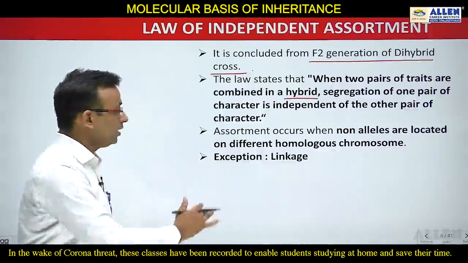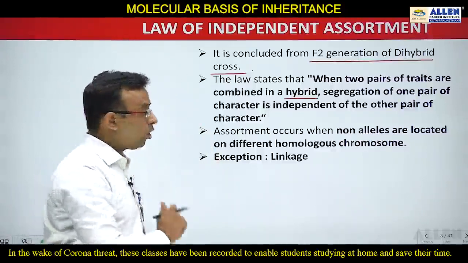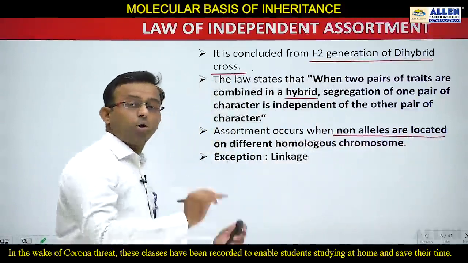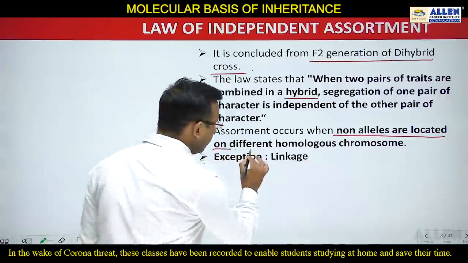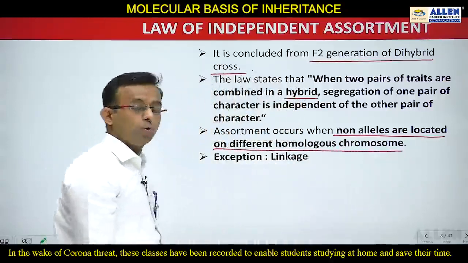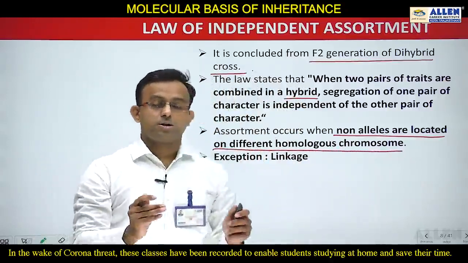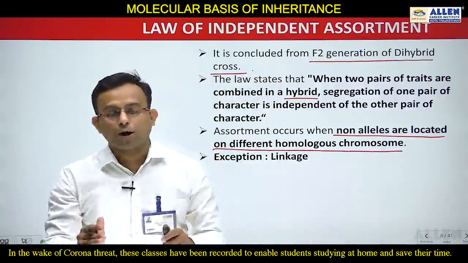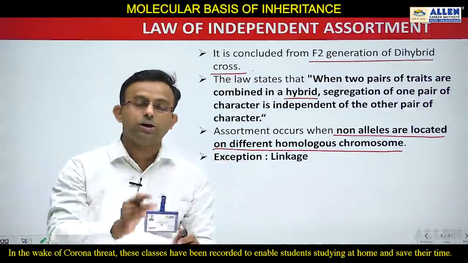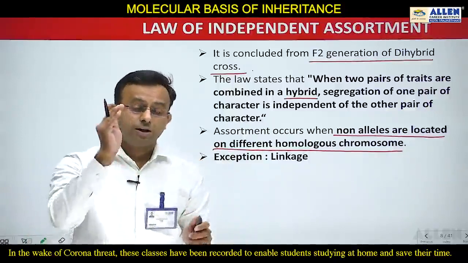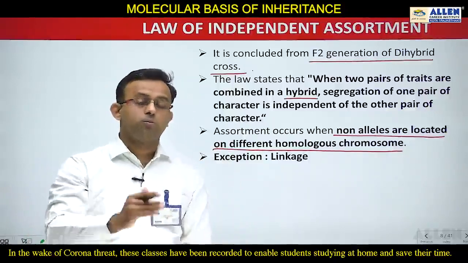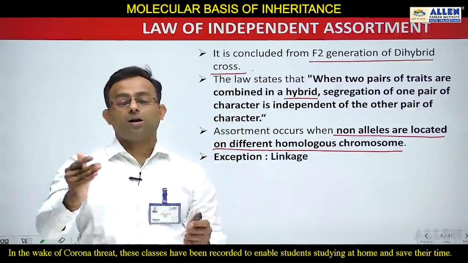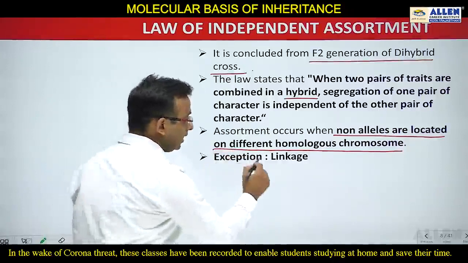What is the condition? Assortment occurs when non-alleles are located on different homologous chromosomes. Or you can also say, if the two characters taken in a dihybrid cross are located on different chromosomes, then only assortment can occur. If these characters are located on the same chromosome, then assortment cannot occur. Then the exception of assortment will occur, and that exception is known as linkage.